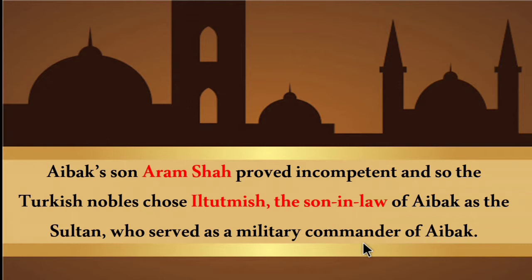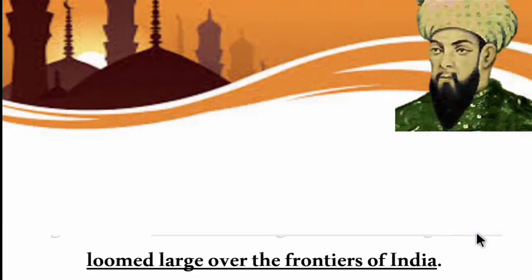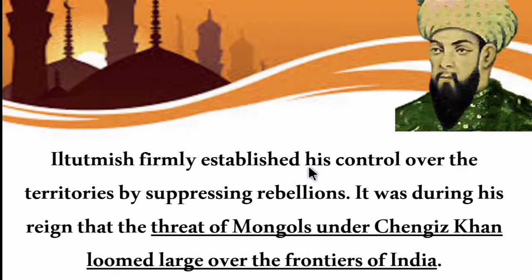So I hope you are clear. As Aibak's son Aram Shah was not capable, the Turkish nobles chose Iltutmish as the Delhi Sultan. Then Iltutmish firmly established his control over the territories by suppressing rebellions, and established peace by suppressing all the revolts.